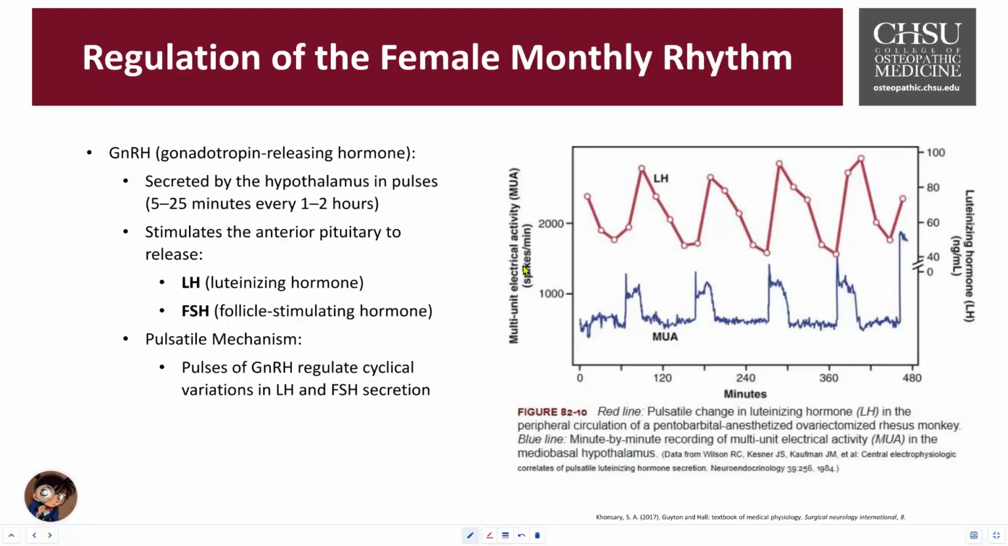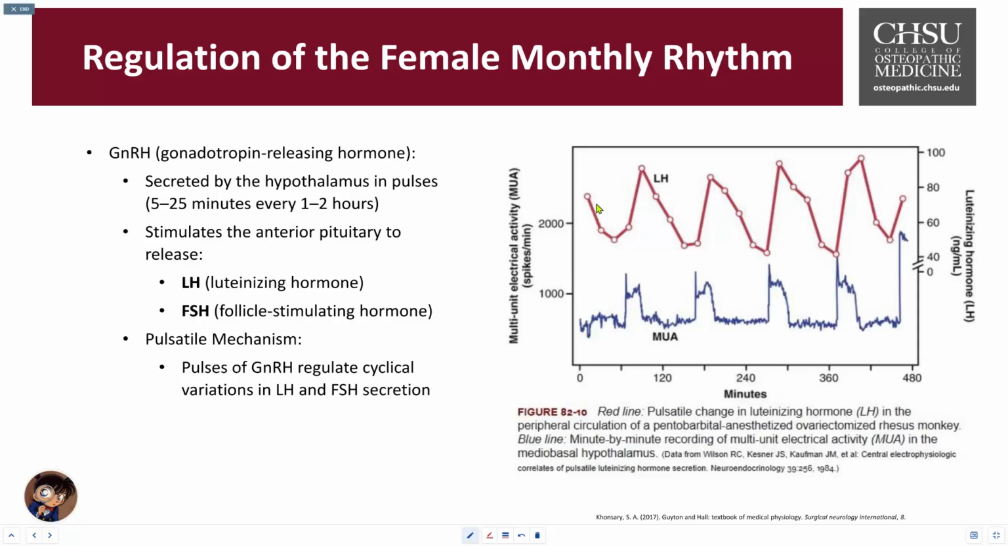The pulsatile release is essential for stimulating the anterior pituitary to produce the luteinizing hormone and the follicle-stimulating hormone. This pulsatile mechanism is important. It helps with the cyclical regulation of the menstrual cycle, and variations of frequency and amplitude of the GnRH pulses can affect the balance of LH-FSH. So on the right, you can see an experiment showing the red line representing the pulsatile LH in the peripheral circulation, and then the bottom MUA, the minute-by-minute recording of the electrical activity.